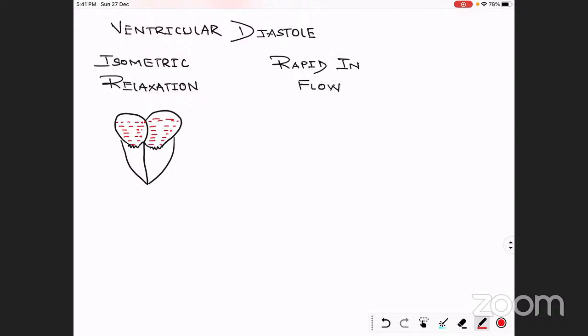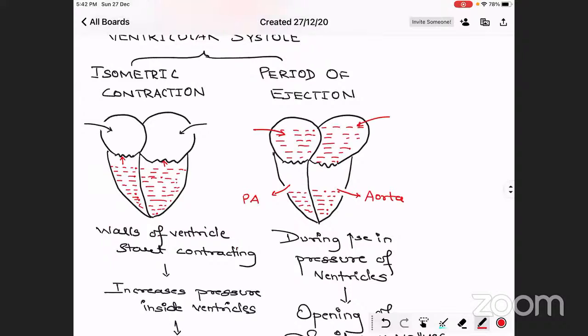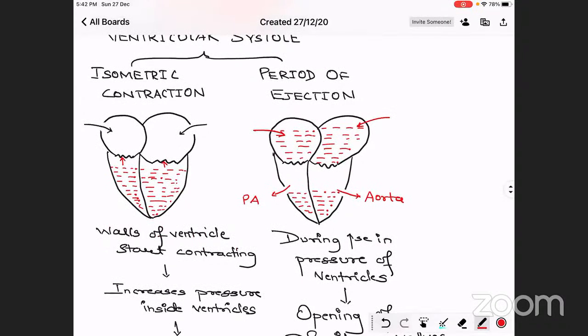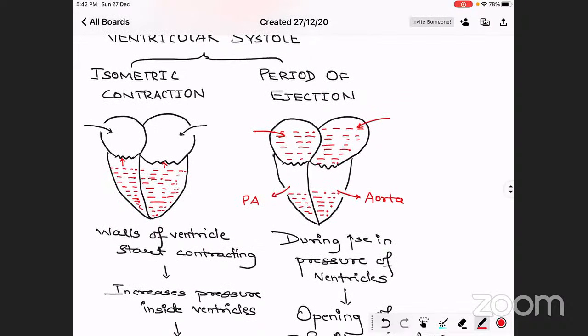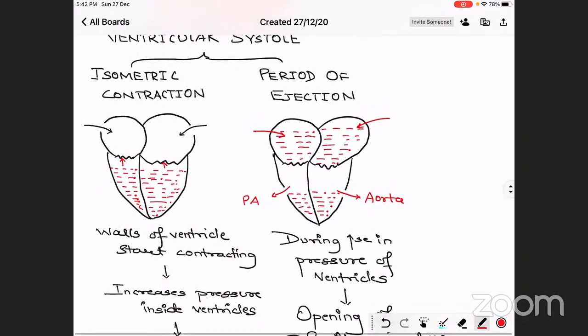But at the same time, in the previous stage of the period of ejection, blood is ejecting out into the pulmonary artery and the aorta, so slowly the pressure inside the ventricle decreases and increases in the pulmonary artery and aorta, because blood is flowing there.